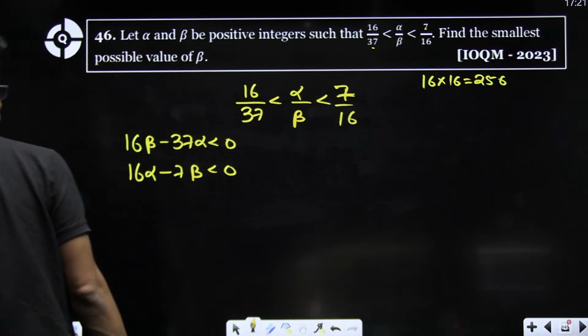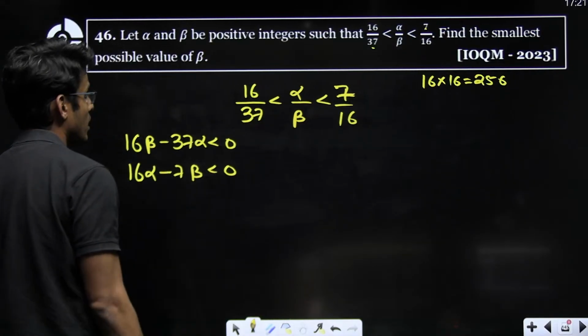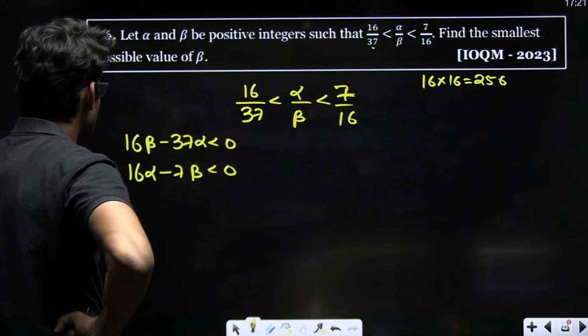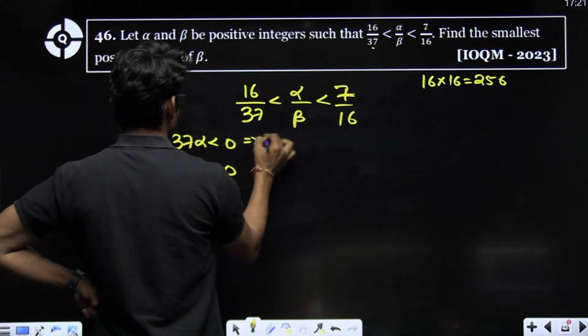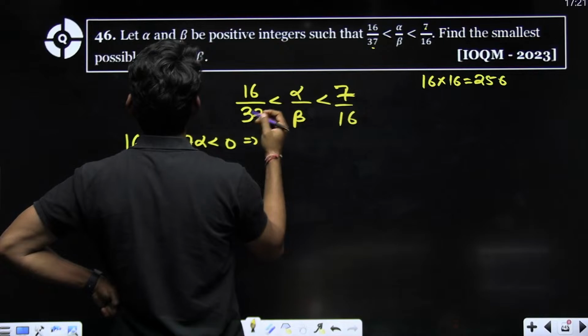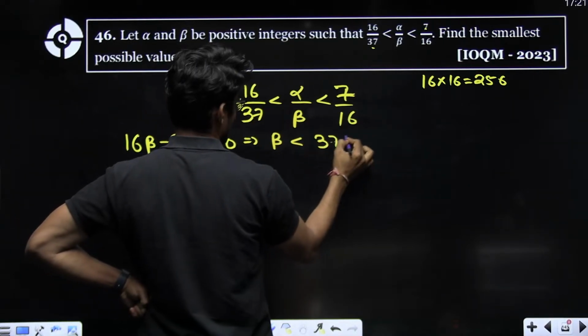And alpha and beta are obviously positive integers, right? So with this, I can say that beta, and we have to find the minimum possible beta, is less than 37 alpha by 16.